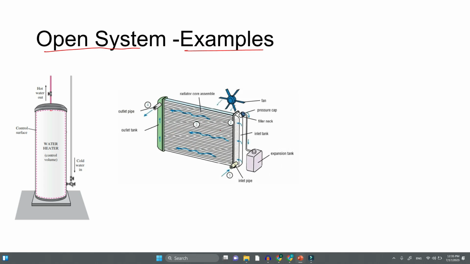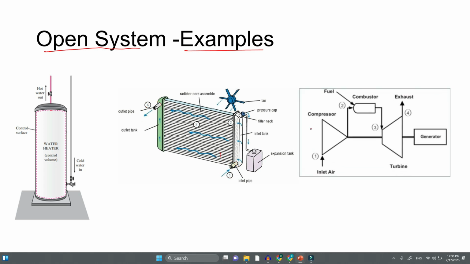Another example is a radiator. You can see that the radiator is used to cool the engine, and there is water circulating through this radiator. This water is absorbing energy from the engine, and that is transferred to the outside through this fan. So you can see that this is also an open system, or a control volume approach. You can use a control volume approach because there is an outlet pipe from which water comes out, and an inlet pipe through which water comes in. So these are all examples of an open system.